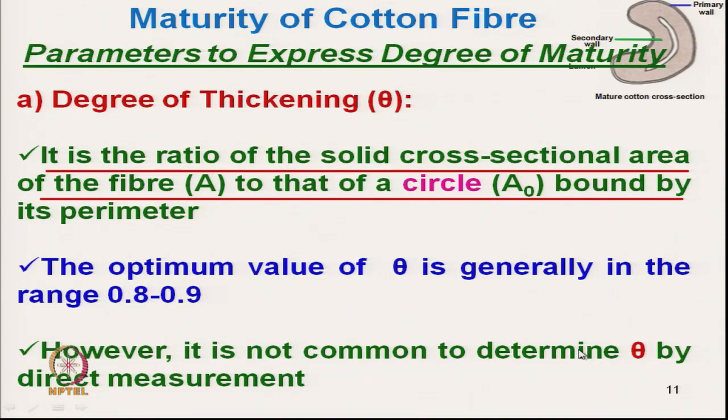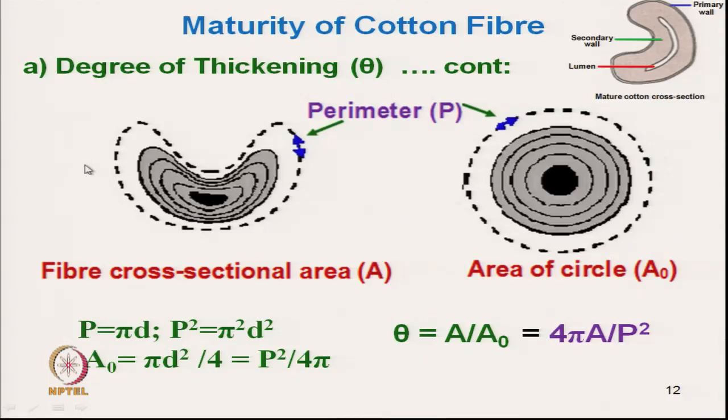In the AFIS technique we can measure the degree of thickening directly, but for other methods it is not common. Indirectly, we can estimate the degree of thickening by some empirical equations, which we will discuss. So, as we have discussed here, this is the actual fiber of cross sectional area A.